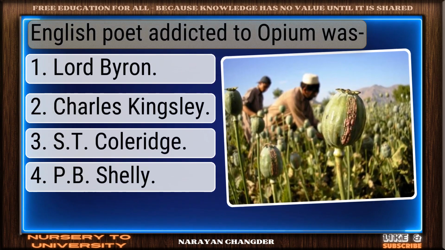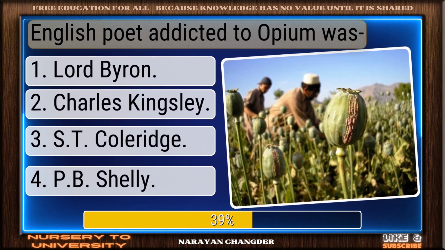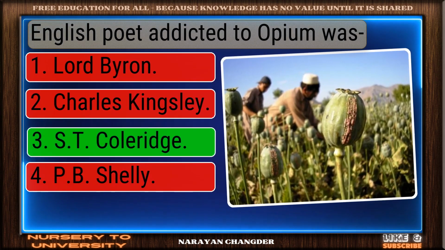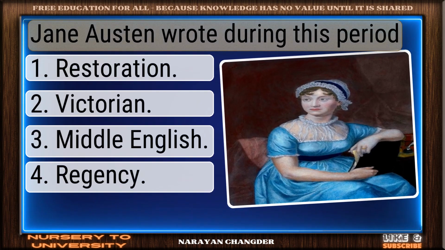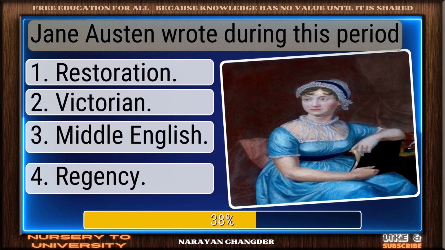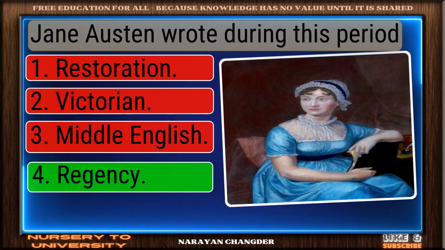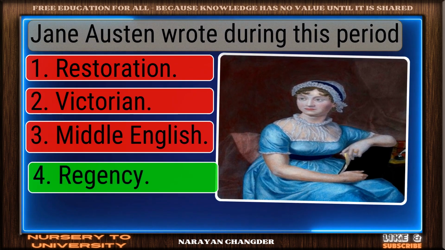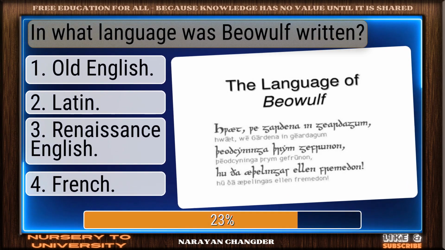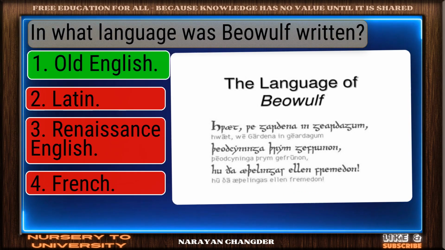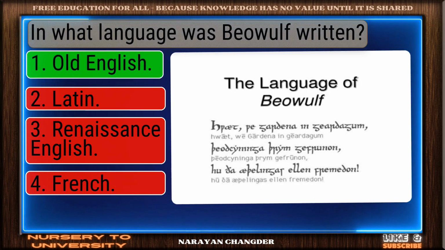English poet addicted to opium was... Well picked. S. T. Coleridge is correct. Jane Austen wrote during this period. Great thinking. Regency is right. In what language was Beowulf written? You chose Old English, correct?